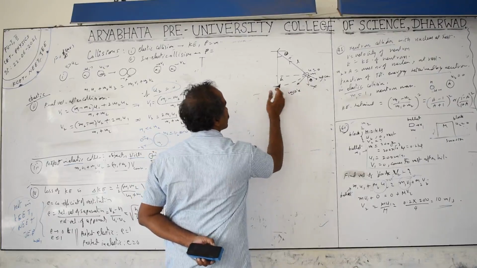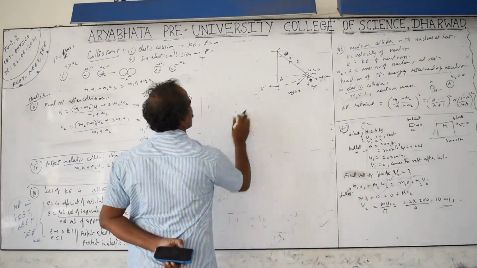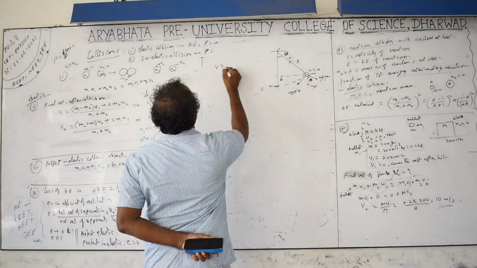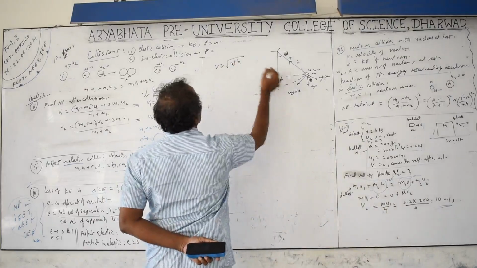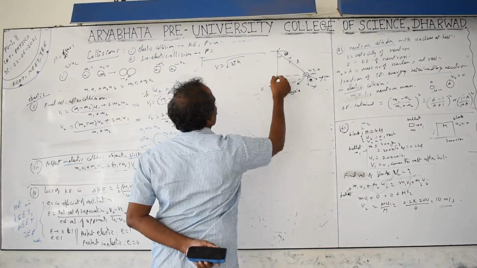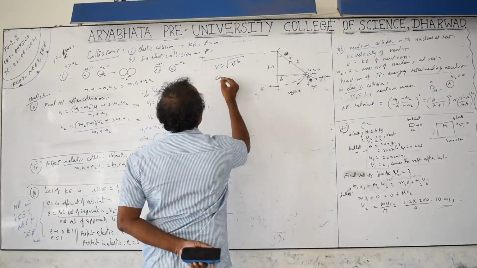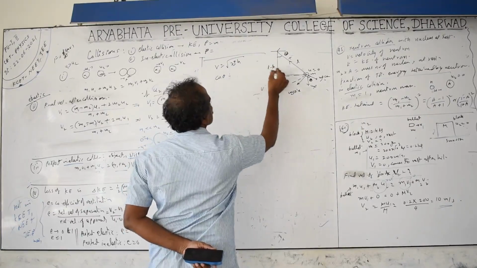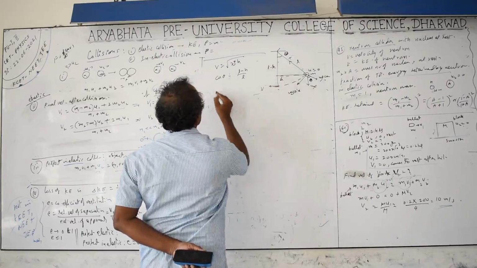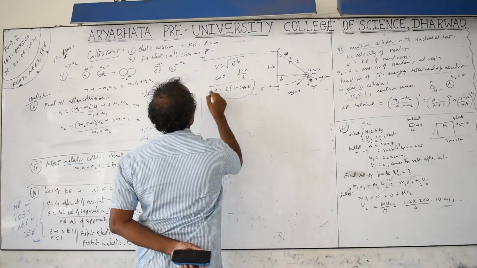What is the velocity at this point? The velocity is v equal to root of 2gh, since it is falling freely by the height h. Taking cos theta, the total length is L, and this part is L minus h. Cos theta is adjacent side by hypotenuse, so cos theta equals (L minus h) by L, and h equals L into (1 minus cos theta). You can substitute this here.